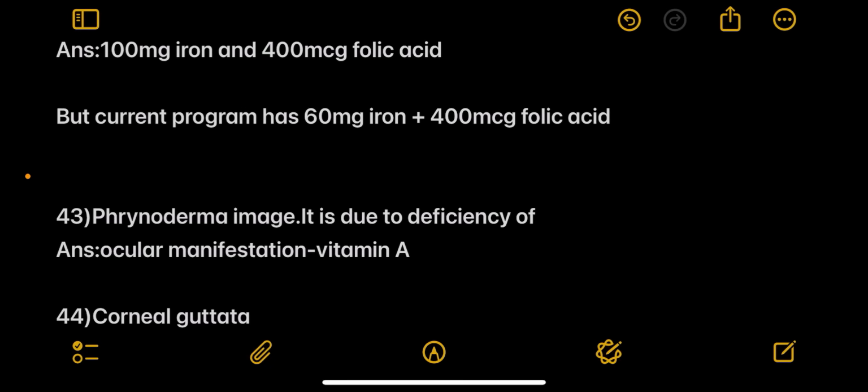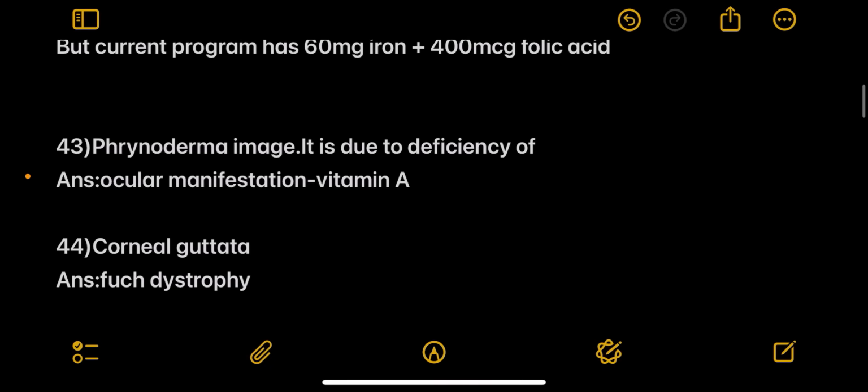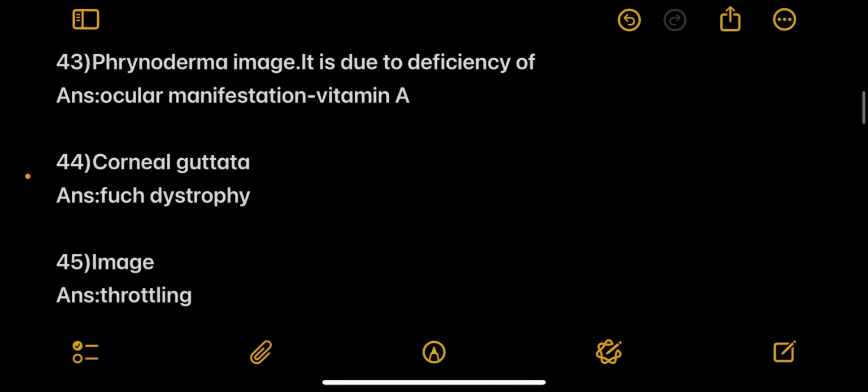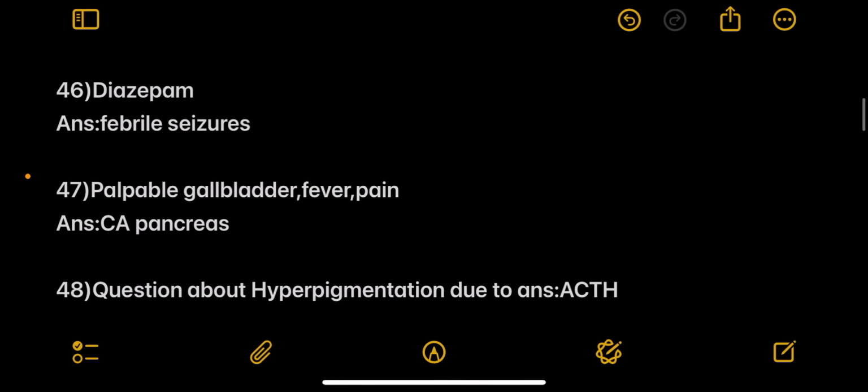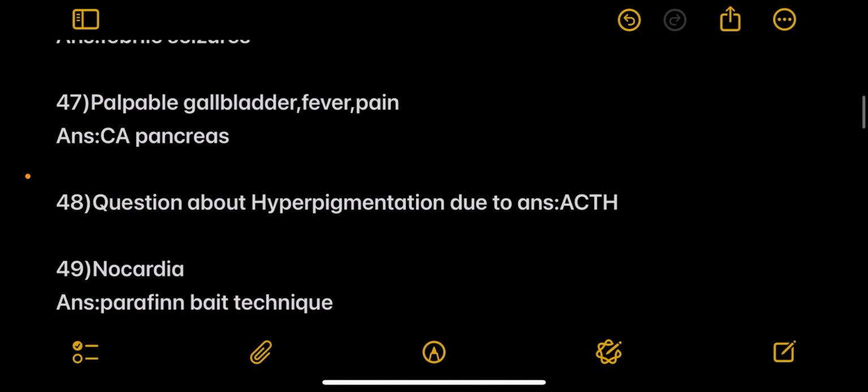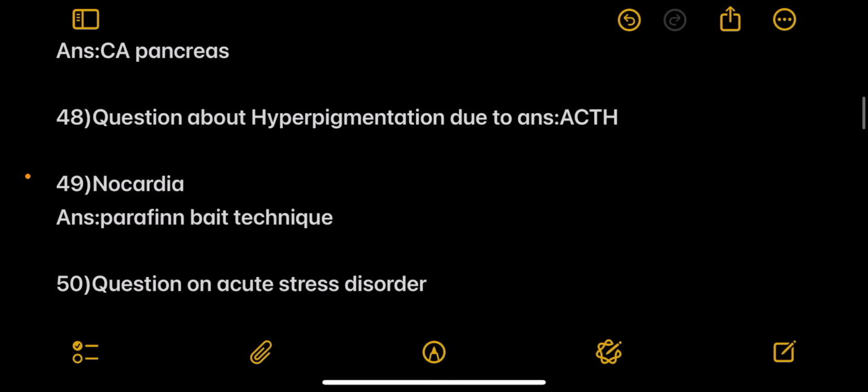Next, rhinoderma image, it is due to deficiency of ocular manifestation vitamin A. Corneal gadeta, answer is Fuchs dystrophy. Next, image throttling. Next, diazepam febrile seizures. Next, palpable gallbladder, fever and pain, answer is CA pancreas. Next question, hyperpigmentation is due to, answer ACTH.